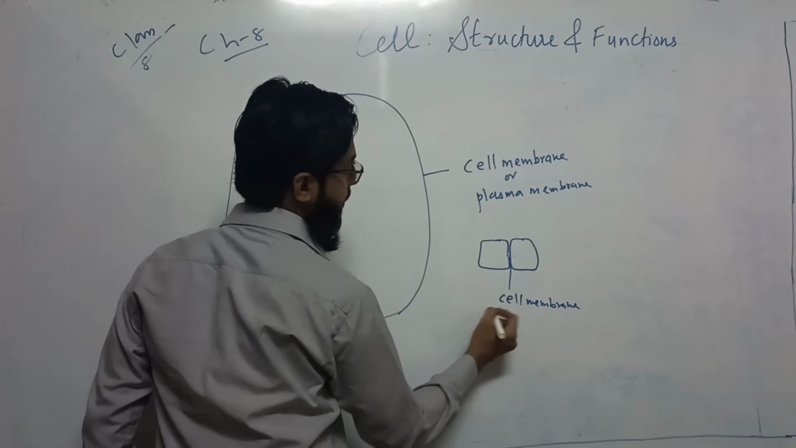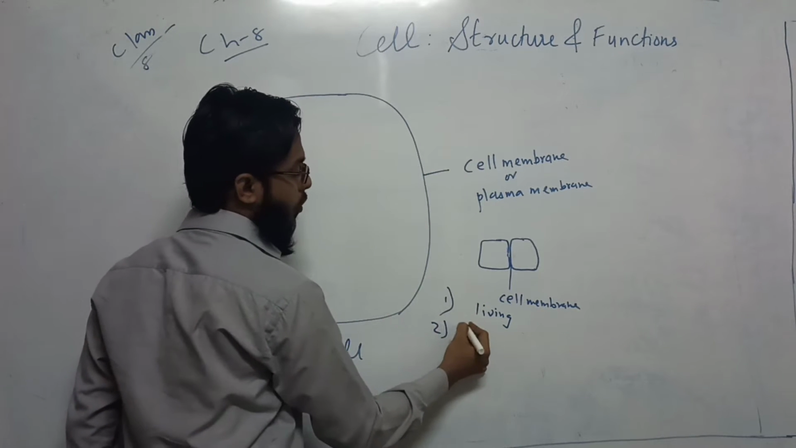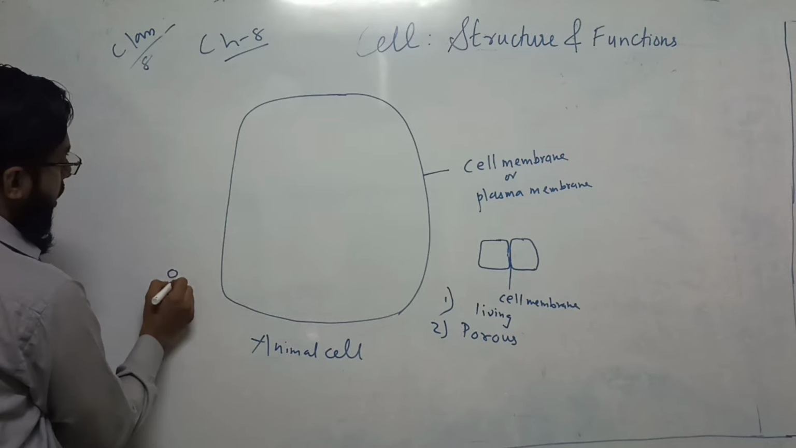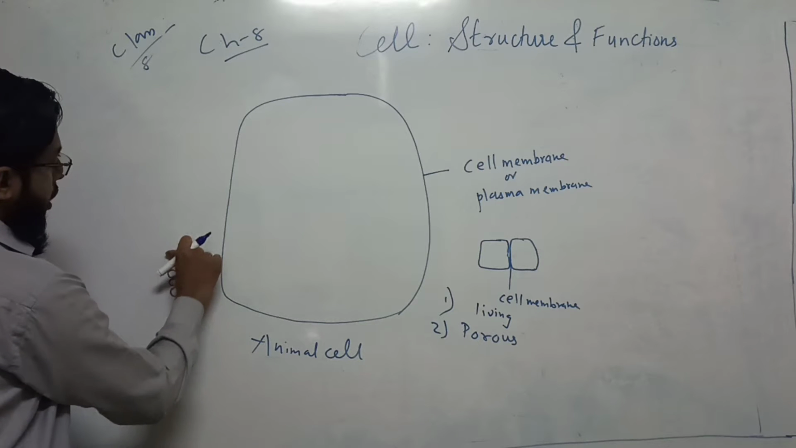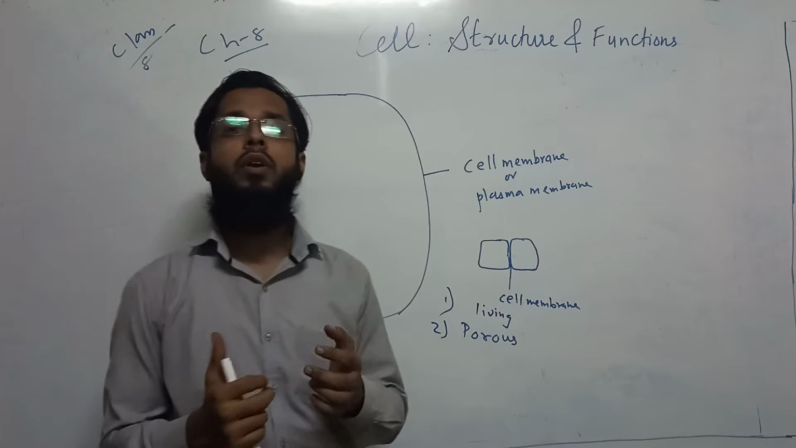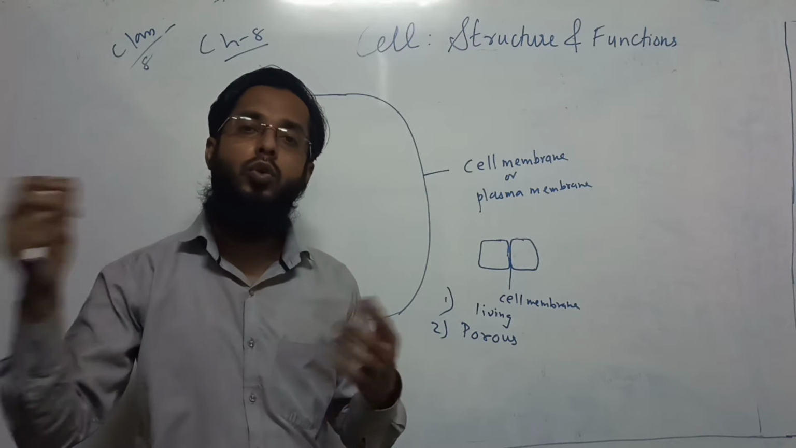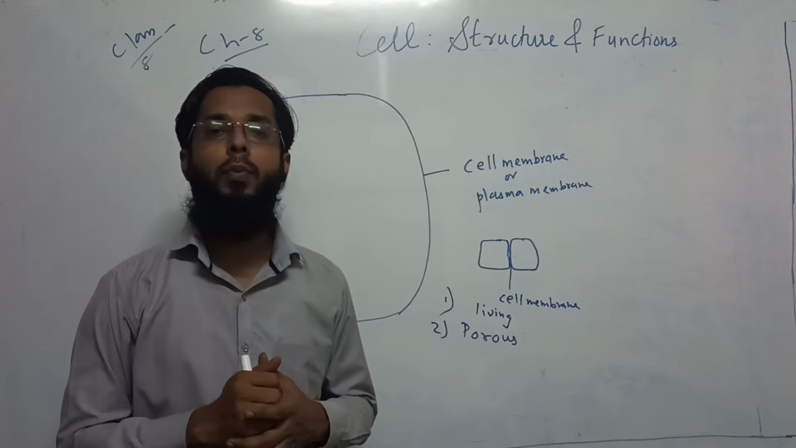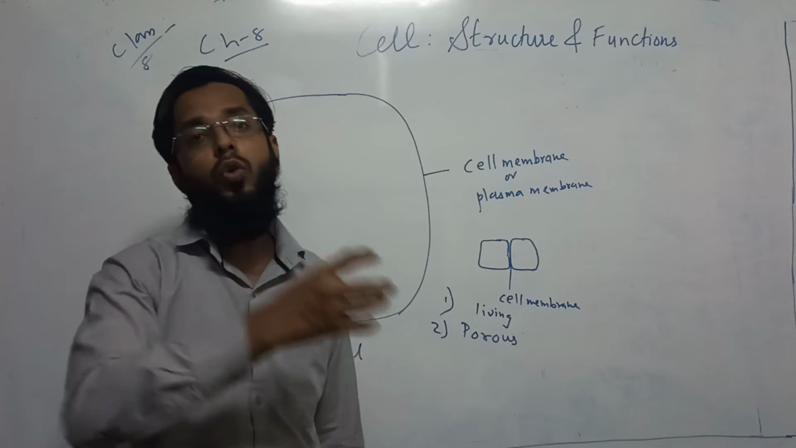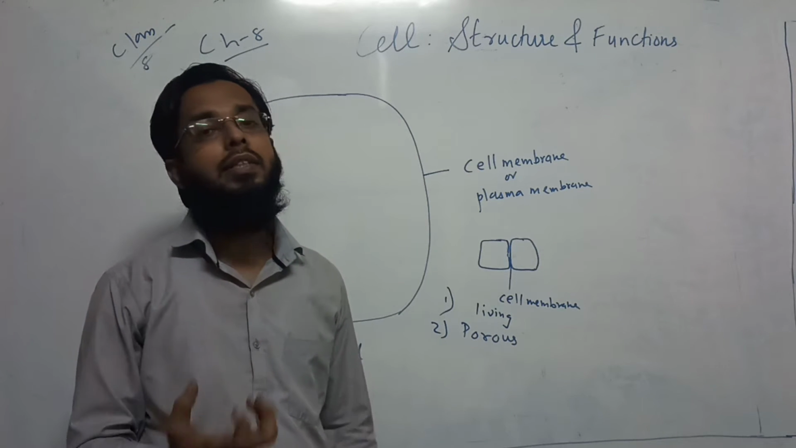It is a living component, and it is porous. What do you understand by porous? It has pores. When you observe under an electron microscope, you will see there are certain pores. And what is the function of the cell membrane? It allows certain things to pass into the cell from outside to inside, outward and inward movement, like water molecules or some ions that want to come inside the cell, and something goes out of the cell. So the movement of molecules is regulated by the cell membrane.